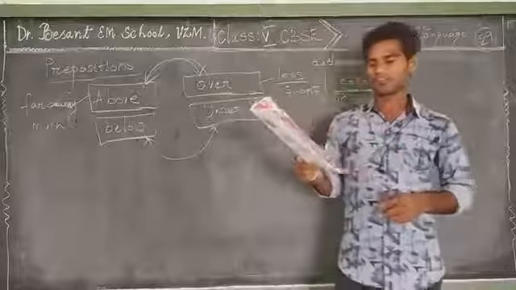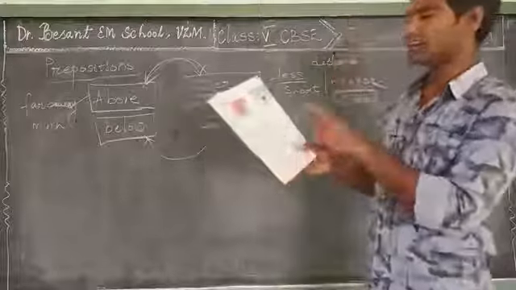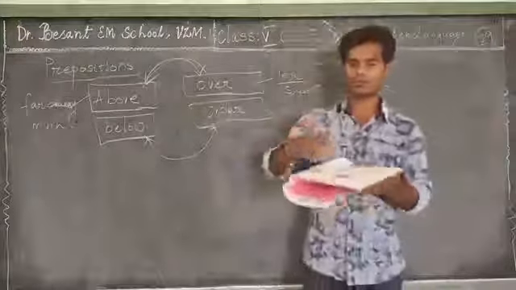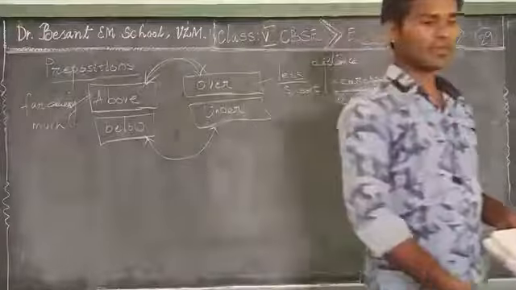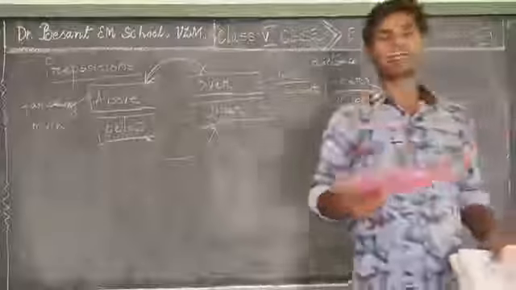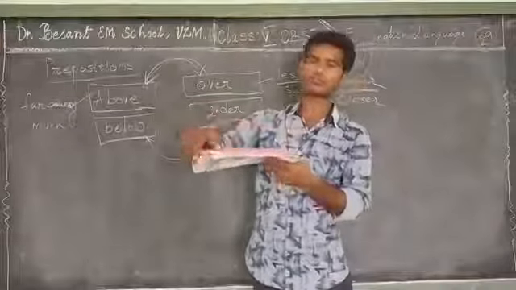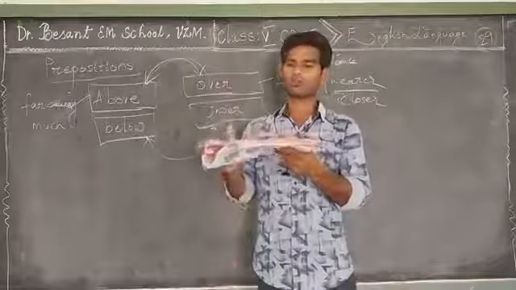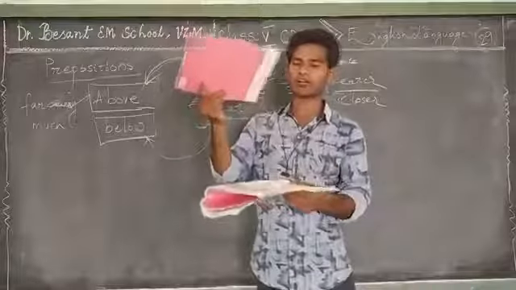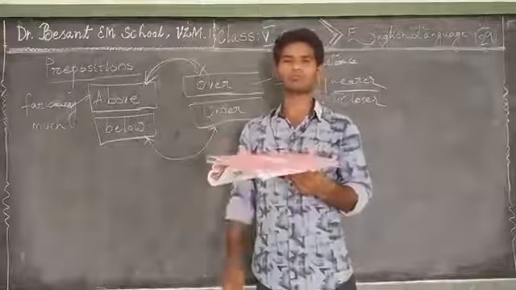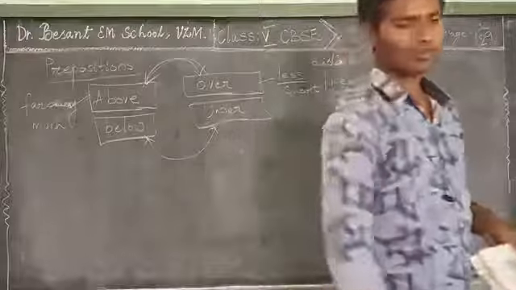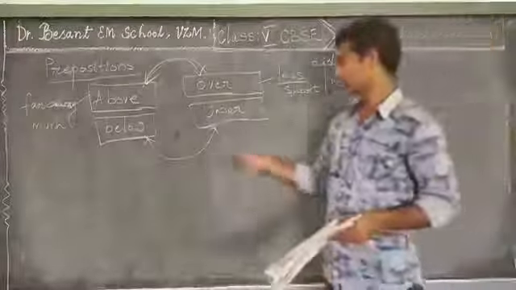For example, I placed the book under the file. Imagine this is a file. Now I placed the book under the file. So there is no distance. This book is completely covered. Then we use under.